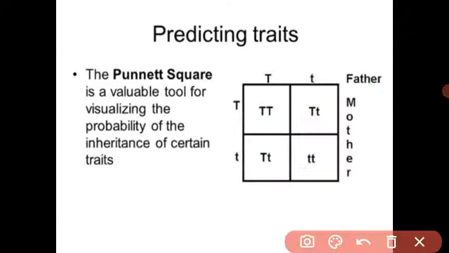homozygous dominant. There are also 2 types: homozygous dominant and heterozygous dominant.